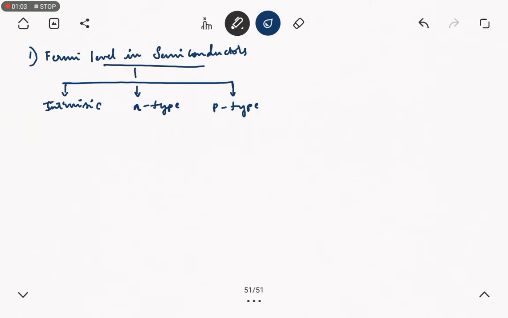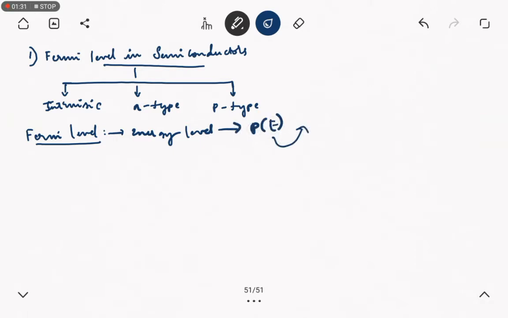Before going to Fermi level in different types of semiconductors, first we shall know the meaning of Fermi level. What is the actual meaning of Fermi level? It is the energy level. What does this energy level exactly mean? The probability of occupying an energy state by an electron, exactly 50% at room temperature, is termed as Fermi level.